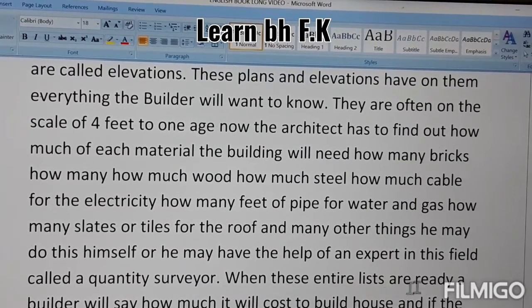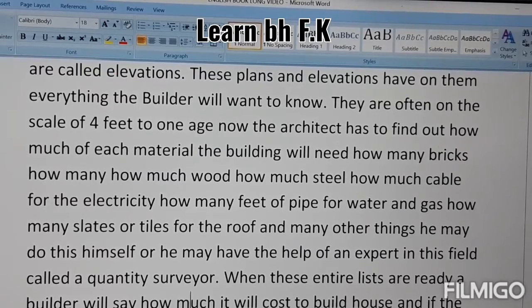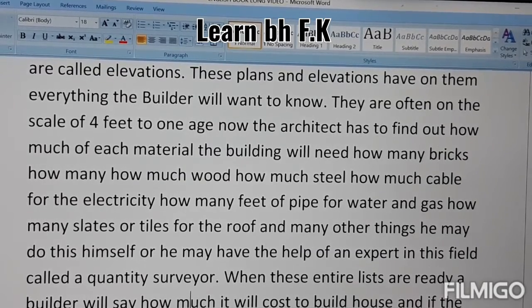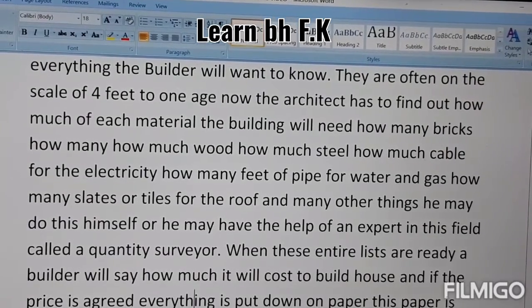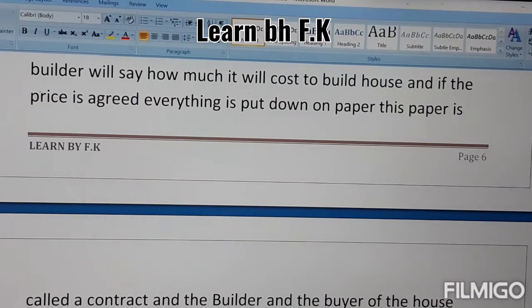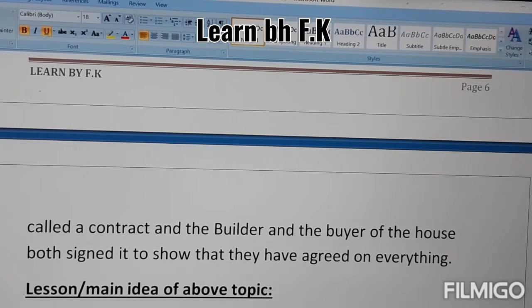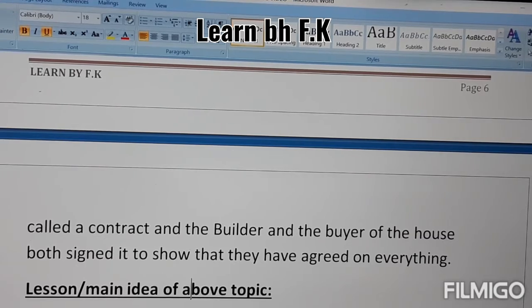When this entire list is ready, a builder will say how much it will cost to build the house, and if the price is agreed, everything is put down on paper. This paper is called a contract, and the builder and the buyer of the house both sign it to show that they agreed on everything.